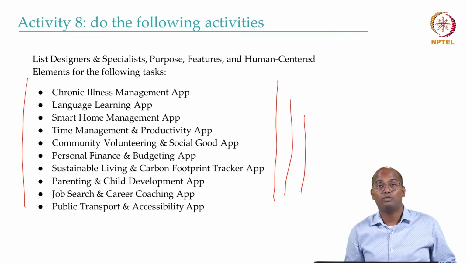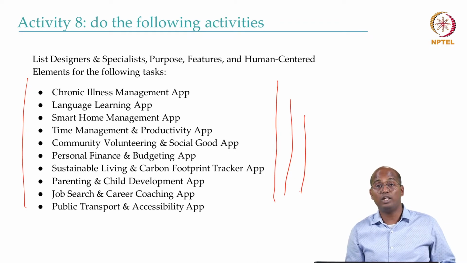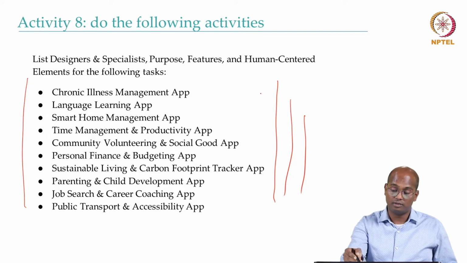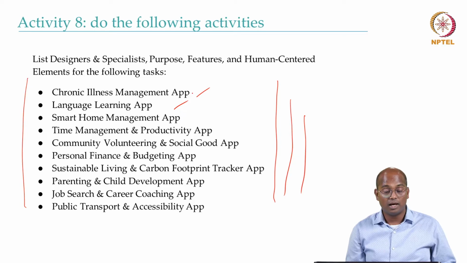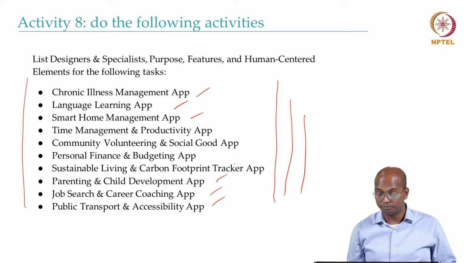In case you are willing to build one, you can pursue them as part of your project. And we can figure out what multidisciplinary team you need to come up with the best solution. Be it a language learning app, smart home management app, job search, public transport, accessibility, parenting and child development app, and so on.